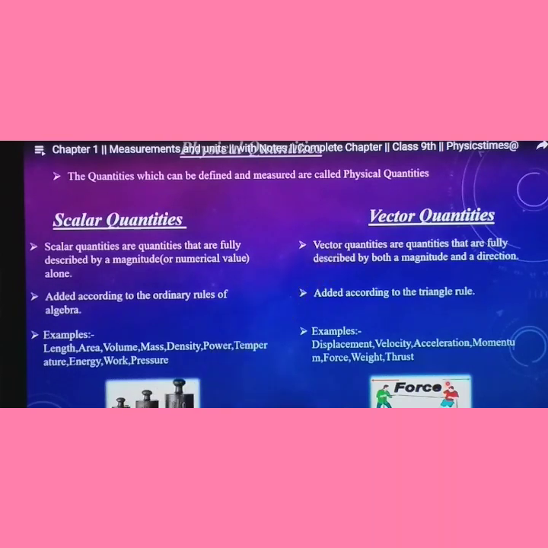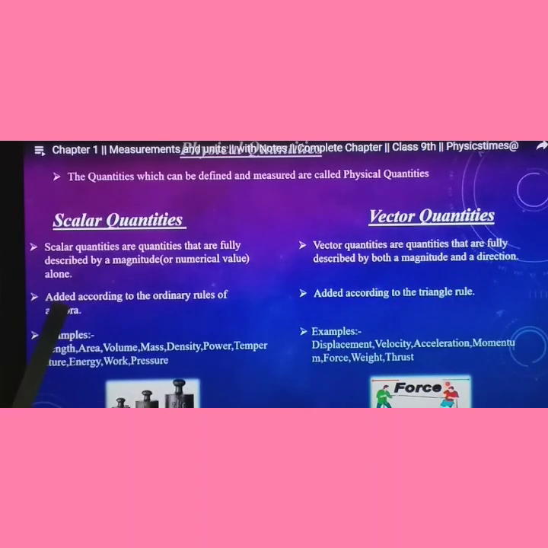Then vector quantities are quantities that are fully described by both a magnitude as well as direction. If we take velocity for example, velocity depends upon both speed as well as the distance, how much distance it covers. So it depends on both the magnitude, that means the value, as well as the direction. Acceleration also depends on this. Displacement also depends upon the magnitude value as well as the direction value. So scalar quantity depends only on the magnitude. Here, both the magnitude and direction.